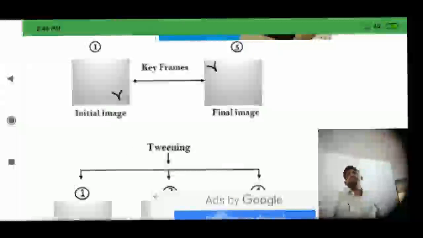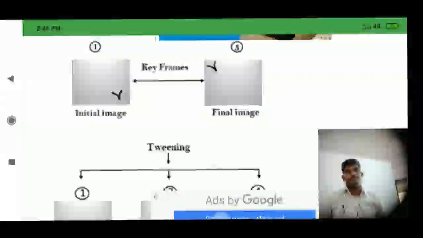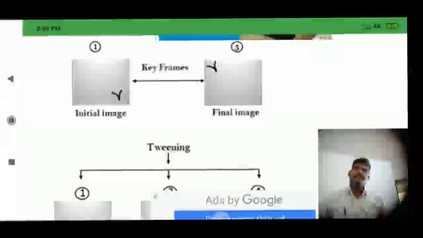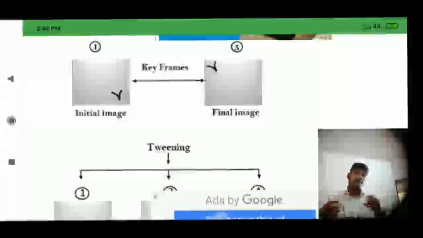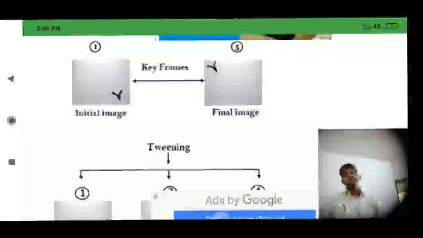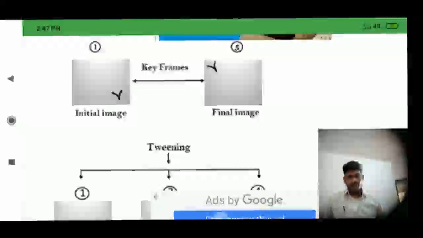What is tweening? Tweening is nothing but the process of creating frames in between the initial and final frame. The initial frame is there, the final frame is there, and in between we are creating a number of frames.